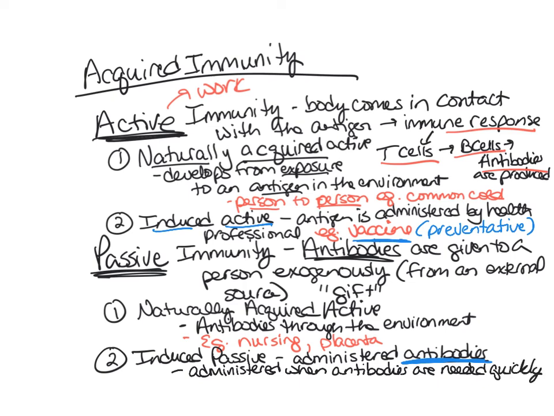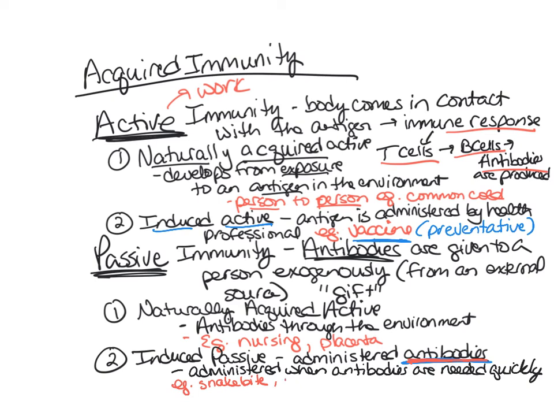So when we think of an example of this, what about when a person has a snake bite? Now they have this venom inside of them, and the venom has to be fought off by the antibodies, and the body might not have enough time to develop antibodies. So then a health professional would administer antibodies, would give them antibodies to help fight that infection off.